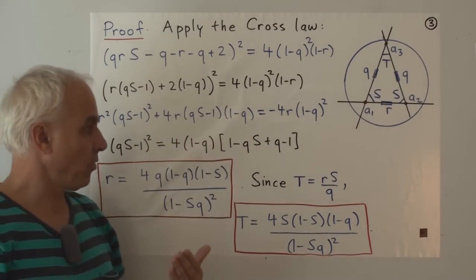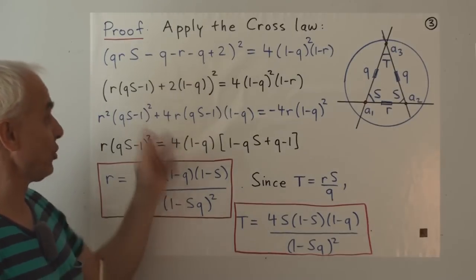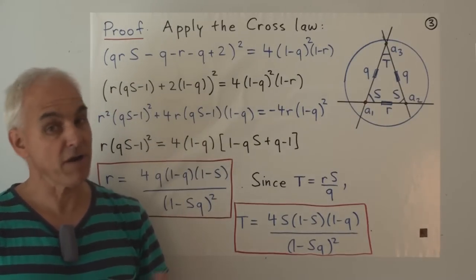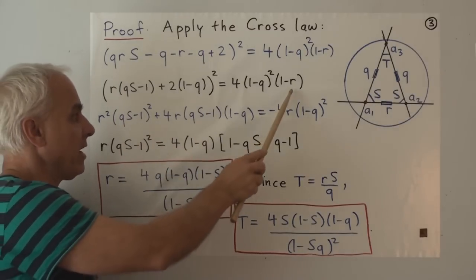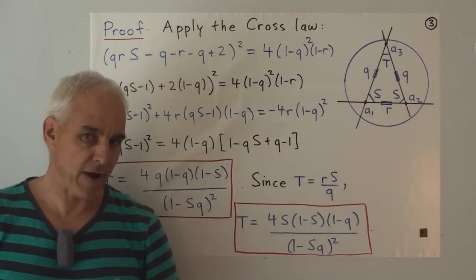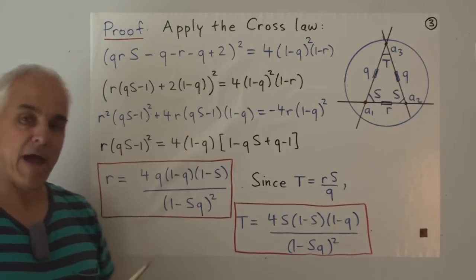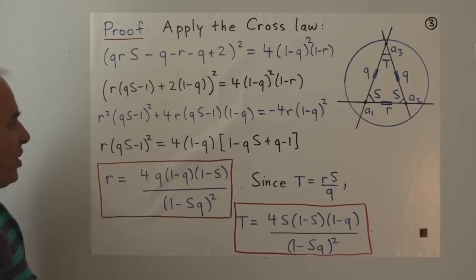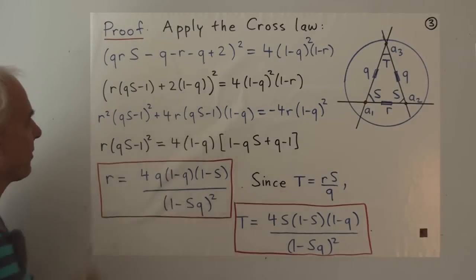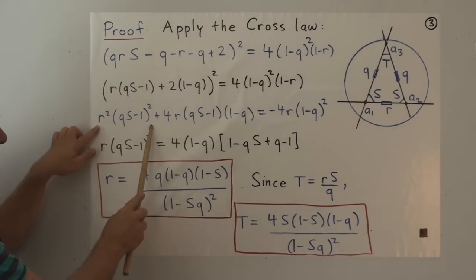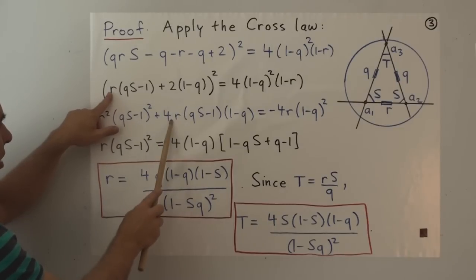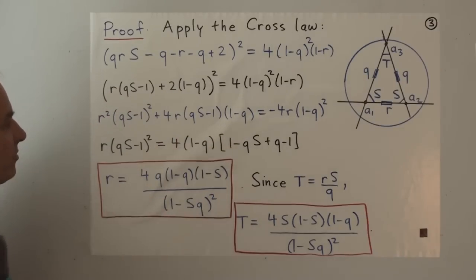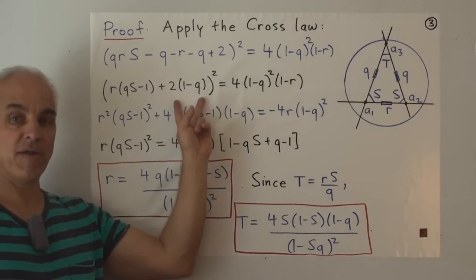It appears that we're in a little bit of a tight situation because this looks like a quadratic equation for R. We're trying to find R in terms of Q and S. But the R is appearing quadratically here and linearly here. So it looks like a quadratic equation. But some magic comes to our aid. Let's look at the left and right hand side separately. If we square this, we get the square of the first term plus twice the product of these 2 terms, which will be 4 times R times QS minus 1 times 1 minus Q, plus the square of the second term.